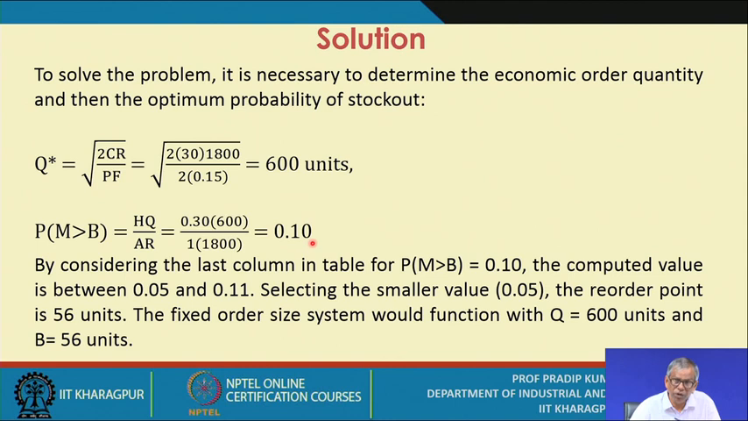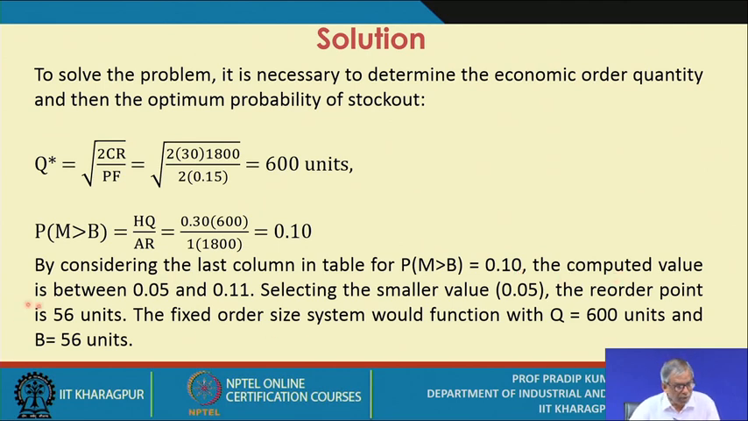So, this value is 0.10. By considering the last column in the table, we will show you the table for probability M greater than B, the probability of stock out. That means this is the condition to be specified, and under these conditions, what will be your reorder point?